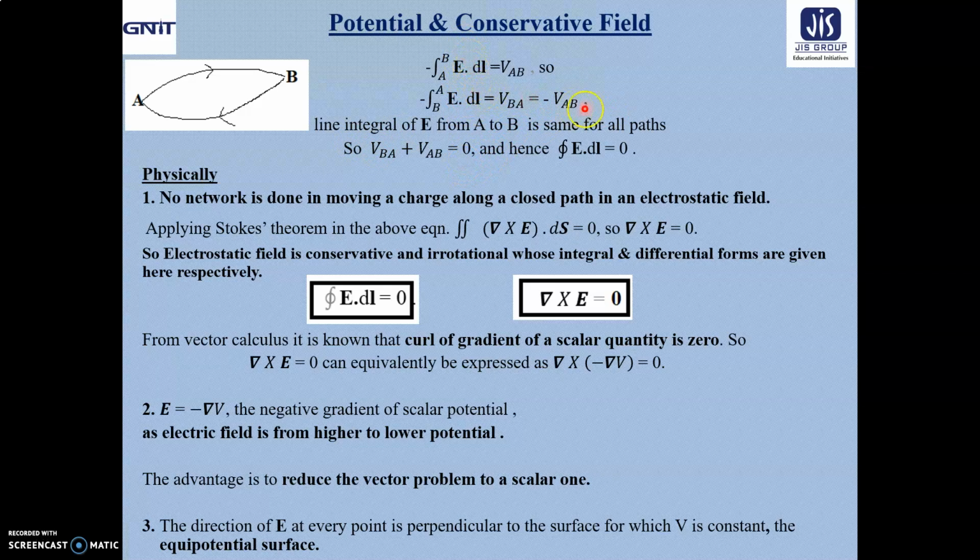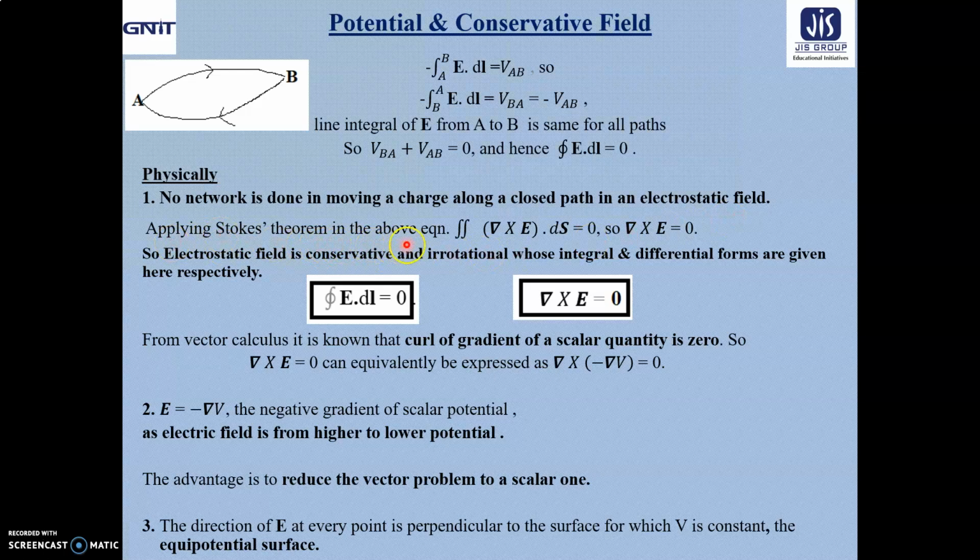That means you are just adding them. What you are getting? Closed loop integral of E dot dl equals 0, because the integral of E dot dl from A to B plus E dot dl from B to A gives you V_BA plus V_AB, and that is equal to 0. Very, very important expression so far as the nature of the electrostatic field is concerned, because physically it means that no net work is done in moving a charge along a closed path in an electrostatic field. That means it is the nature of a conservative force field.